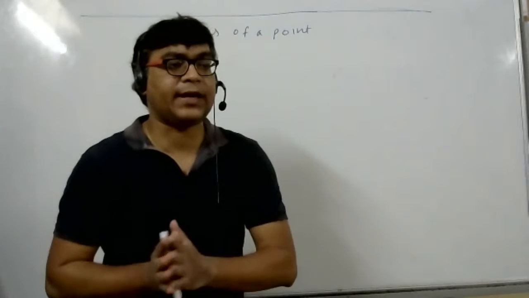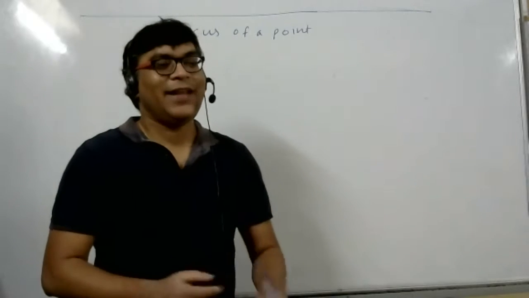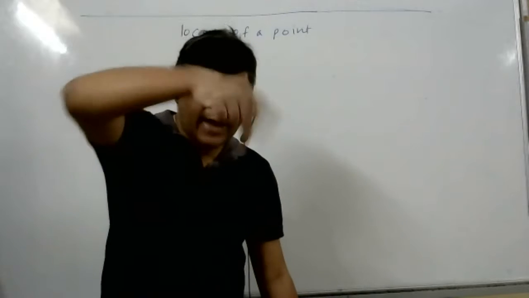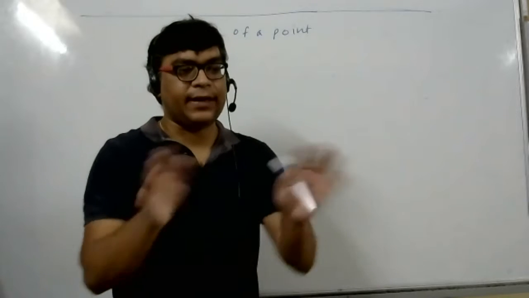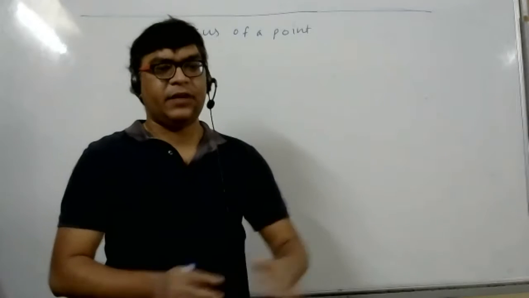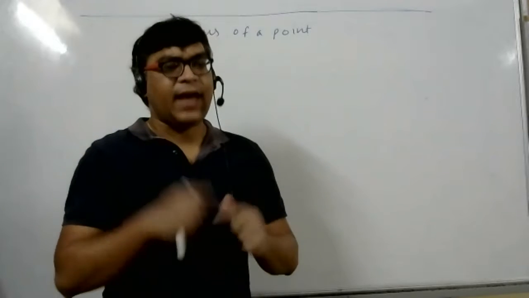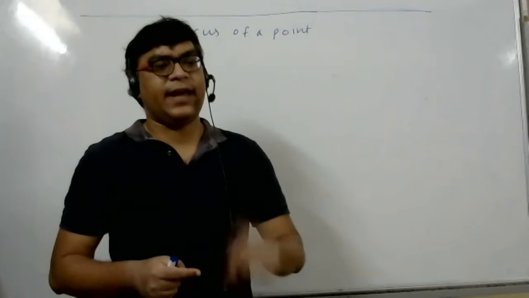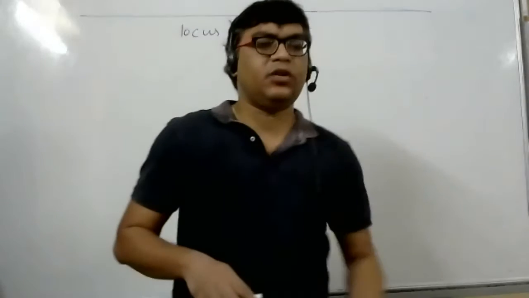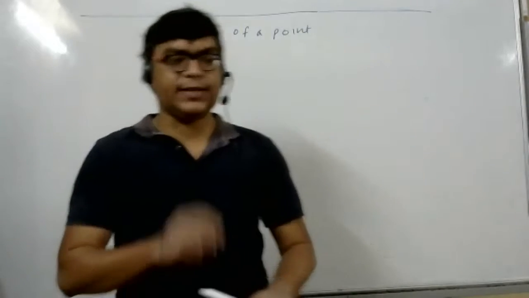Let P(h, k) be any arbitrary point. Then this point will satisfy some geometrical condition. That geometrical condition we will write in mathematical form. If there is some parameter, we'll remove that parameter. If it is not there, well and good. Then at the end, replace h by x and k by y. But you will understand when you do the sum. Before starting to do the sum, I will teach you one more concept.